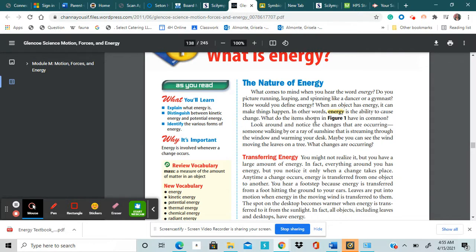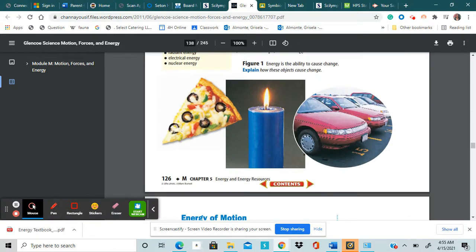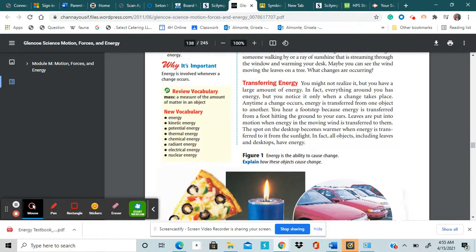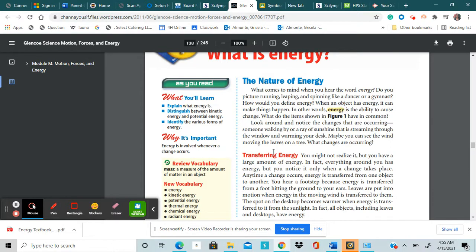What do the items shown in figure 1 have in common? So you have the pizza, the candle that's lighted, and the cars. Look around and notice the changes that are occurring. Someone walking by, or a ray of sunshine streaming through the window and warming your desk.